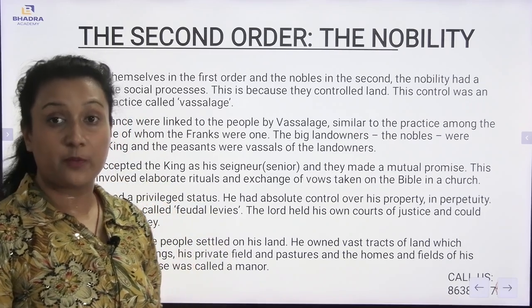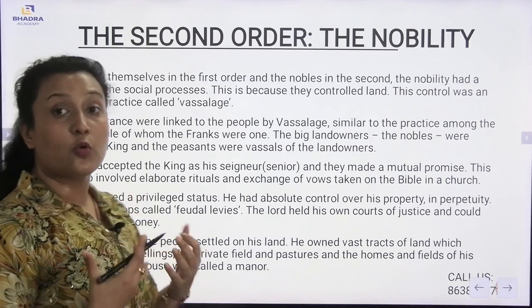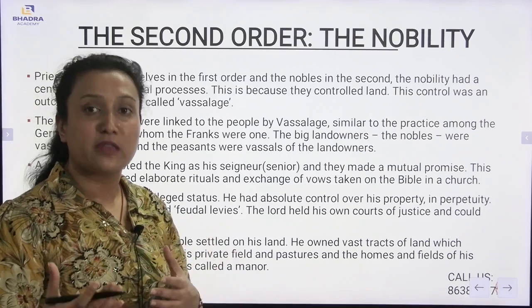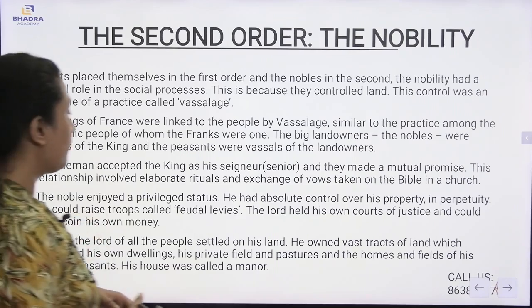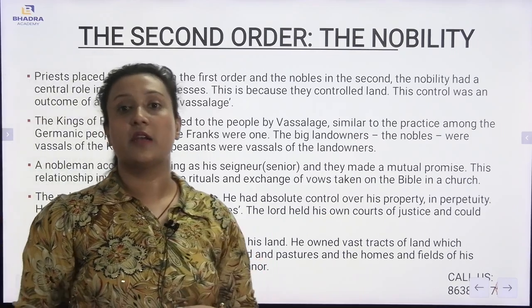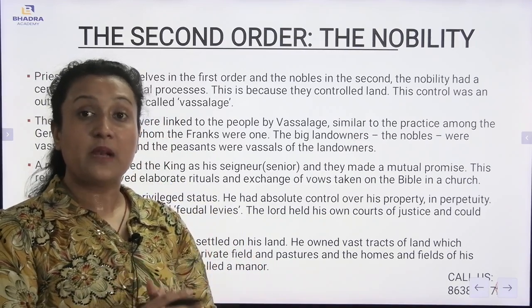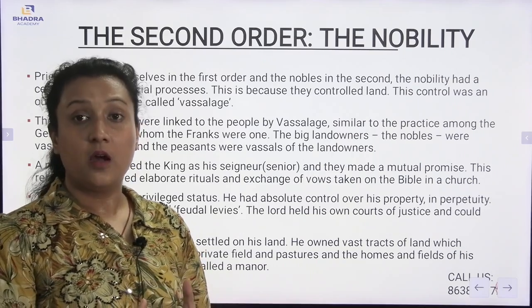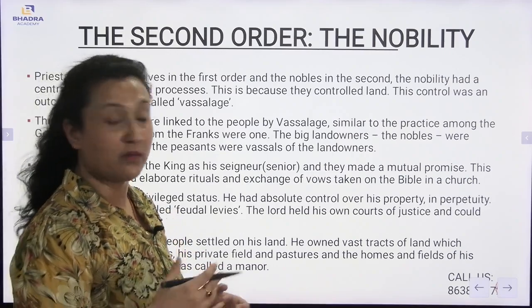First of all, they had a privileged status, and second, he had absolute control over the property, which means maximum property is under him. Also, he could raise the troops called feudal levies. Now, the feudal levies is related to the taxes. The noble people had all the troops, and they would be collecting the levies, which means the taxes.